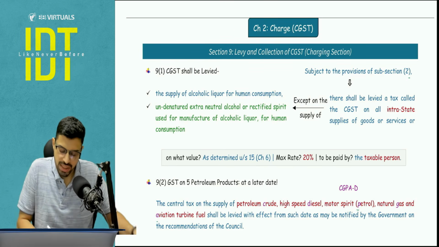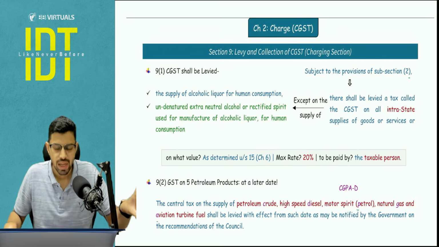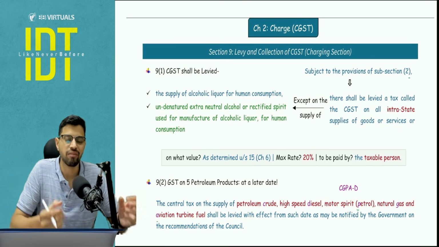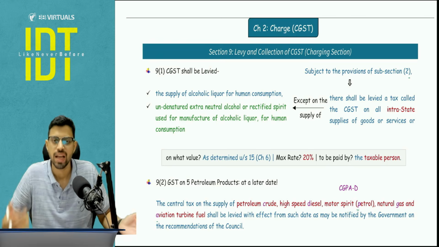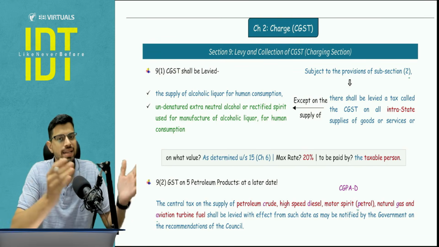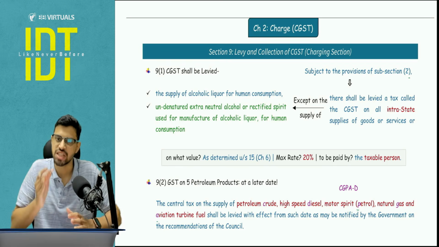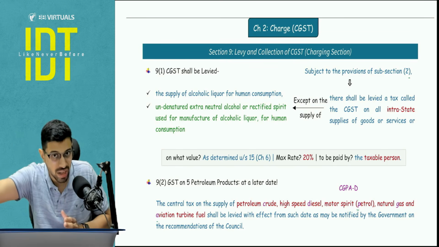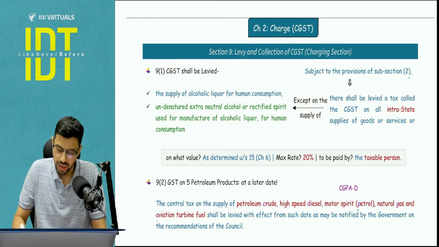Now here the charging section. What is charging section? See, we understood section number 7 that defines and talks about the supply, that is the taxable event. But we need to have one section in the entire act which says that if there is a taxable event, we are going to charge GST. So for example, in your PGBP, that is section number 28 in Income Tax Act. Similarly, in our GST, we have section number 9 for the CGST. Similarly, section number 9 of the respective SGST, and we have section number 5 for the IGST. Is it clear? Now let's start.